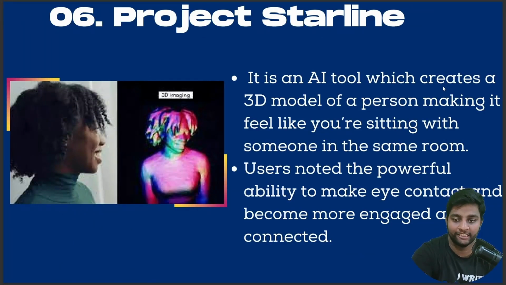Project Starline, our sixth update. It is an AI tool which creates a 3D model of a person, making it feel like the person is sitting with you in the same room. So it's a great update. You feel like you are sitting with another person in that same room. Users noted the powerful ability to make eye contact and become more engaged and connected.